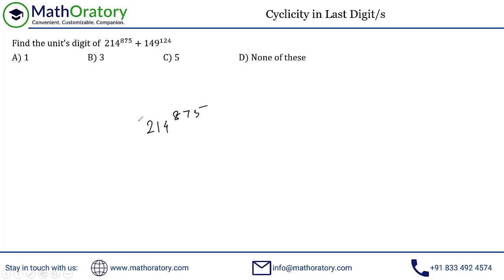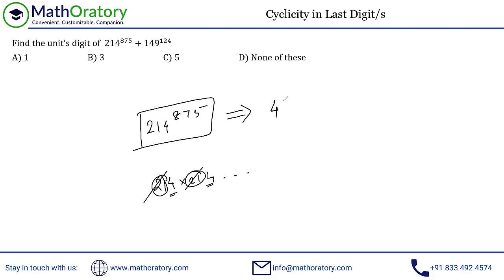So when I'm looking for the last digit of this, by the way, when you have this number, this is 214 into 214 and so on. The 21 and the 21 is not impacting the last digit at all. So the last digit comes from this 4 into 4 into 4, however number of times we have in the problem, right? So the last digit of this will be obtained by 4 to the power 875.